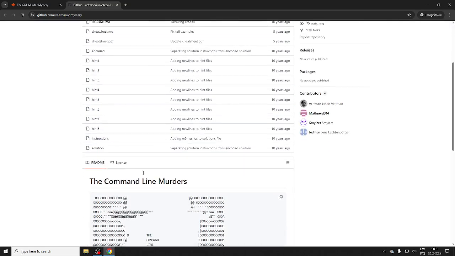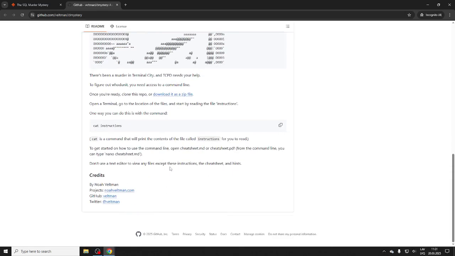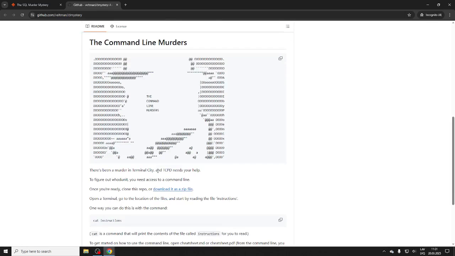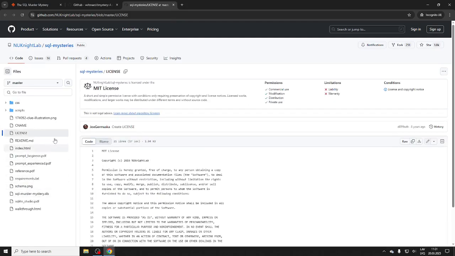Command line murder mystery, right? And this one you had to use a command line, basically, and learn some command line commands. It's a different mystery. All right, can we find the actual original code? Oh, there's MIT. Okay, I think we can find the database here. I think we can just download the database here, right? Yep, I hope so. Where's my database? SQL here, there it is.